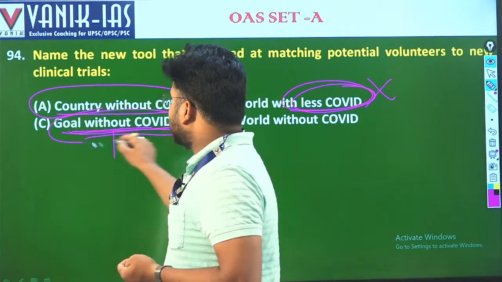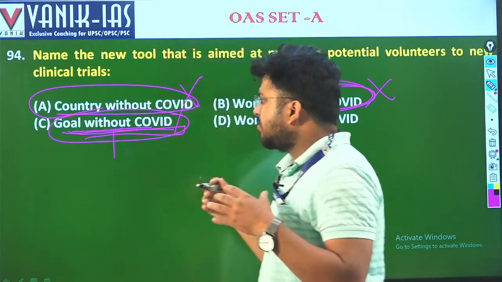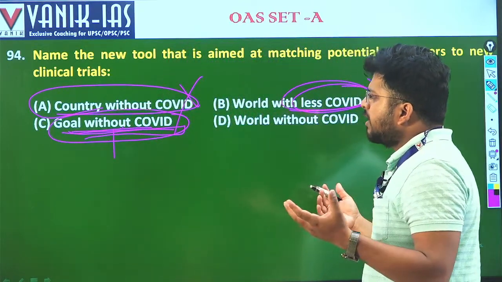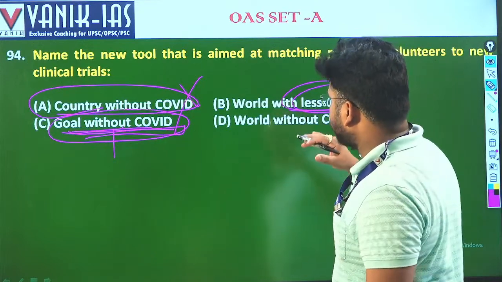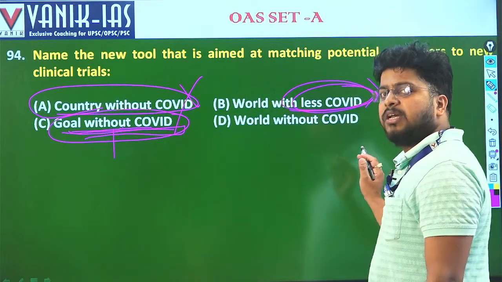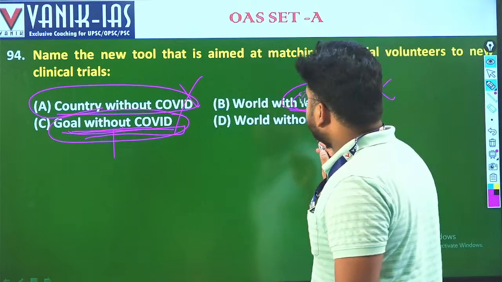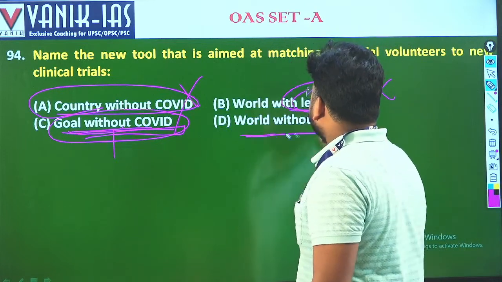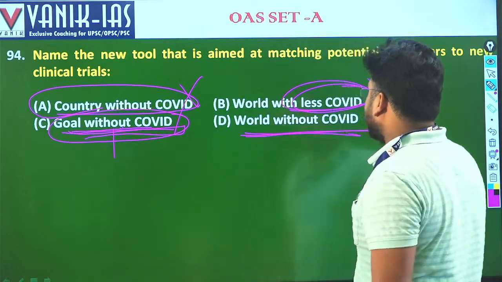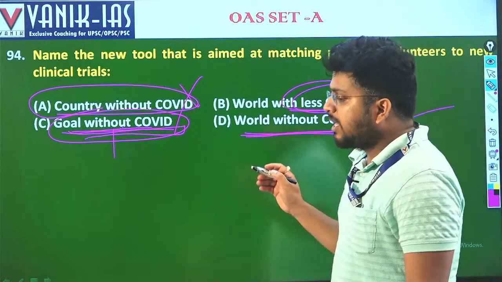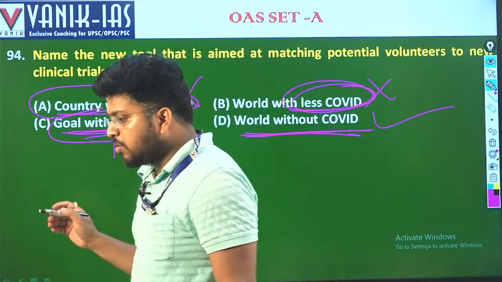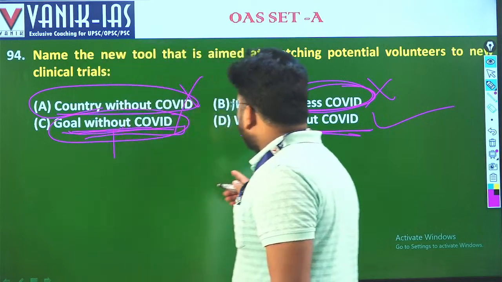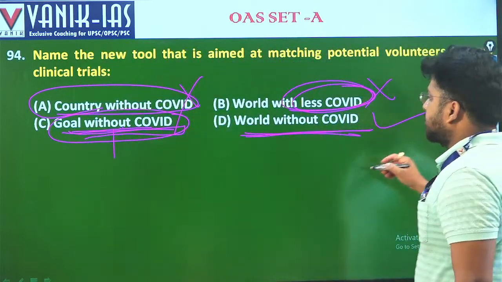This objective is not fulfilling the sentence. Goal without COVID, that means it's not. But if you see all the options, just by logic you can say that world without COVID is the best option available, the most appropriate answer, even if you don't know anything about the question. So world without COVID, D is the answer.